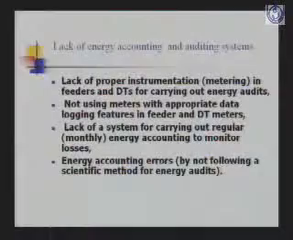Then the lack of energy accounting and auditing systems is another reason why we have high commercial losses. We don't have proper instrumentation in feeders and DTs for carrying out energy audits. Unless we have metering on the DT, it's quite difficult to carry out an energy audit. Then there is not using meters with appropriate data logging features. The meters in the distribution transformers and feeders should have data logging features.